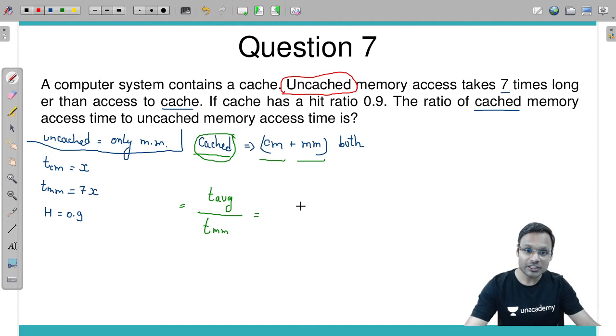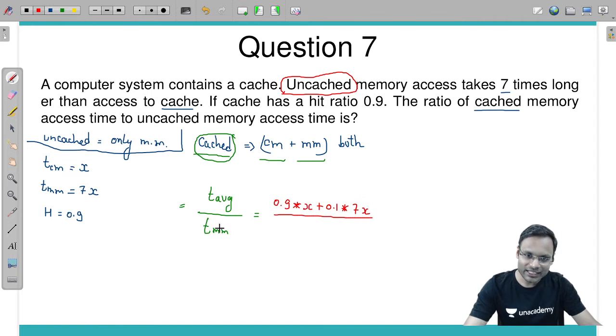So T average will be what? When there is a hit, the access time of cache, plus when there is a miss, the main memory access time 7x, divided by TMM, which is 7x.